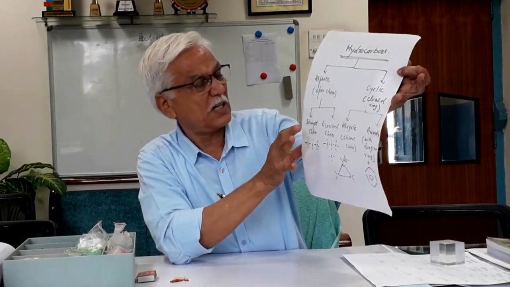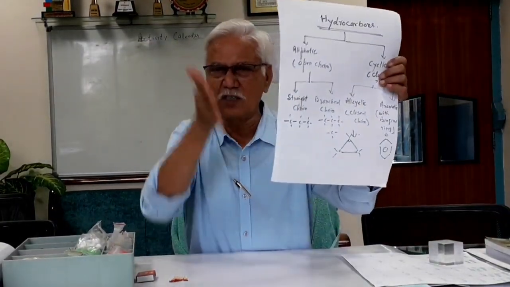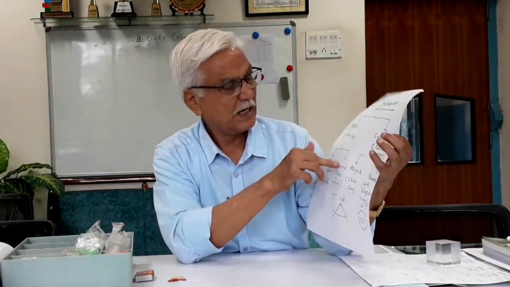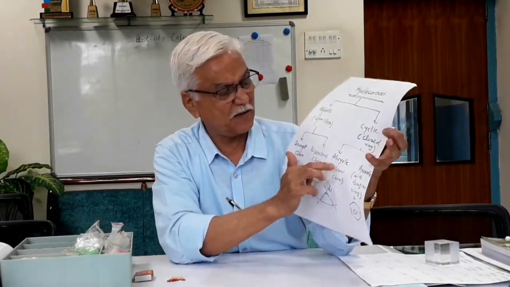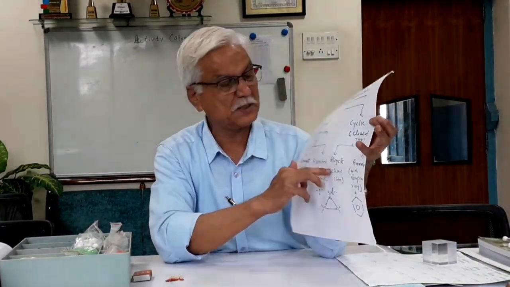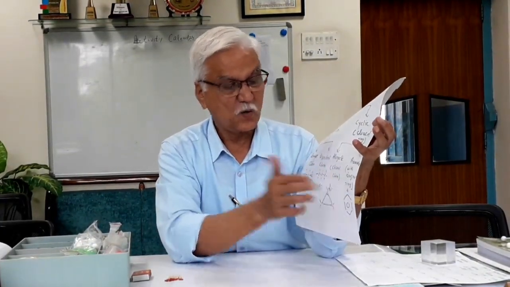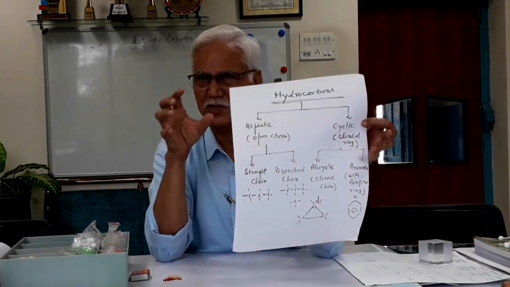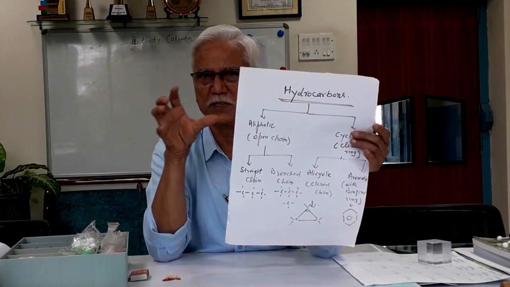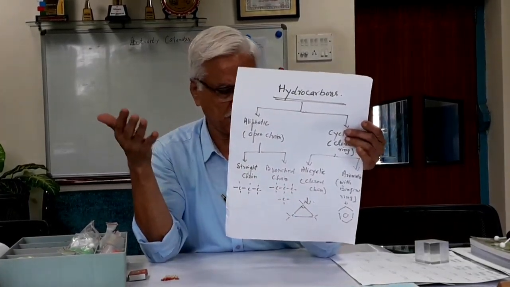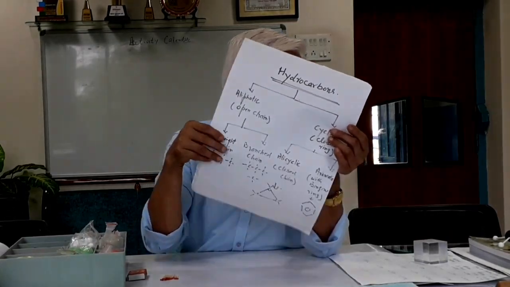Now in open chain also you may have a straight chain or a branched chain. Some kind of branching will be there. And then in cyclic you have alicyclic, closed chain, saturated hydrocarbons, and aromatic, which are ringed but unsaturated. Some unsaturation will be there. Pi cloud will be there. Particularly benzene and its derivatives.